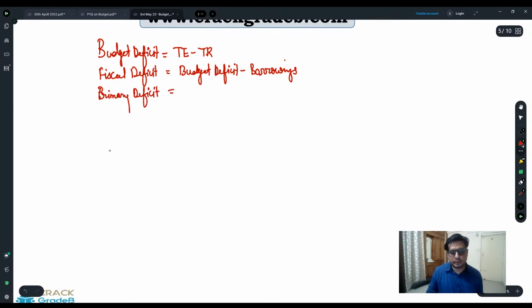Primary deficit is equal to fiscal deficit minus interest payments.